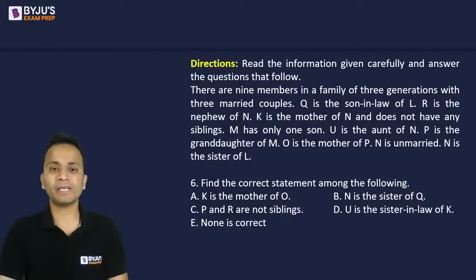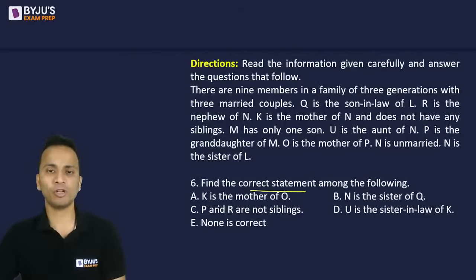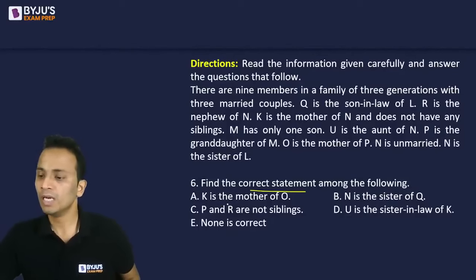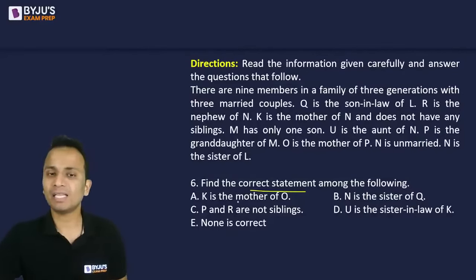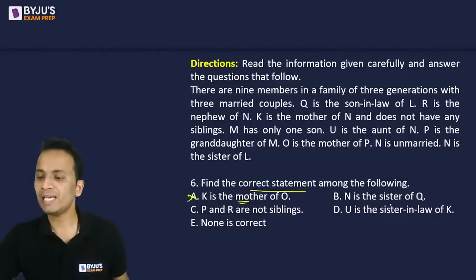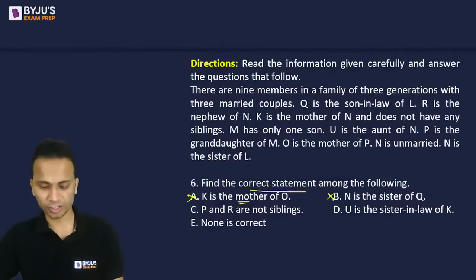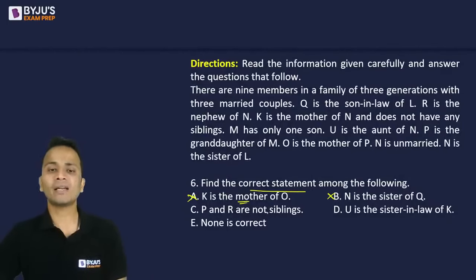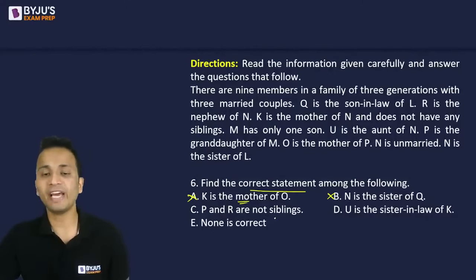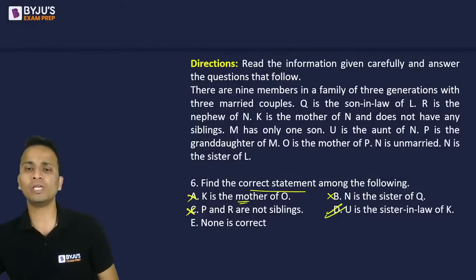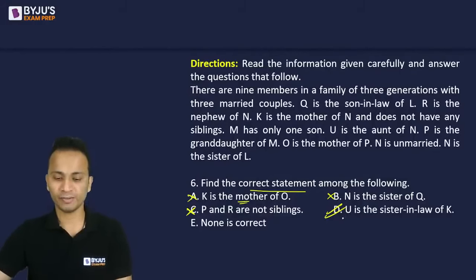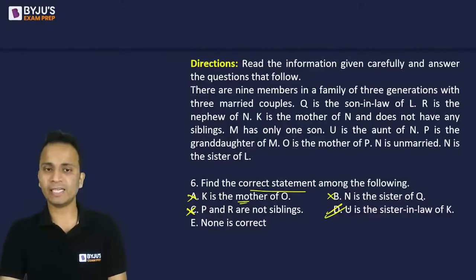We were at question number 6. Find the correct statement among the following. K is the mother of O. Now K is not the mother, but K is the mother-in-law. So option A is incorrect. N is the sister of Q. N is not the sister because they are not in the same generation. They are in different generations. P and R are not siblings. P and R, they are siblings. They are the children of L and O. So again, C is not correct. U is the sister-in-law of K. That is absolutely correct. So the correct answer, yes, it is option D.